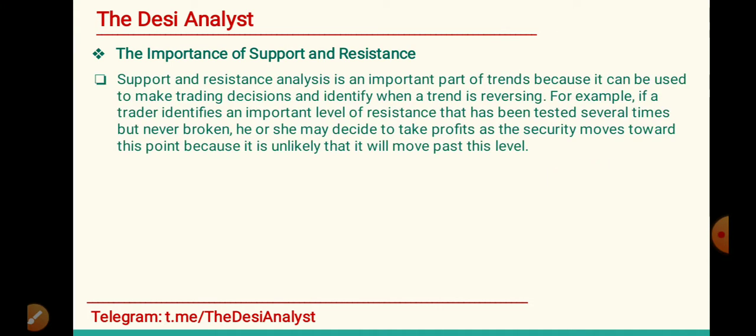The importance of support and resistance. Support and resistance analysis is an important part of trends because it can be used to make trading decisions and identify when a trend is reversing. For example, if a trader identifies an important level of resistance that has been tested several times but never broken, he or she may decide to take profits as the security moves towards this point because it is unlikely that it will move past this level.